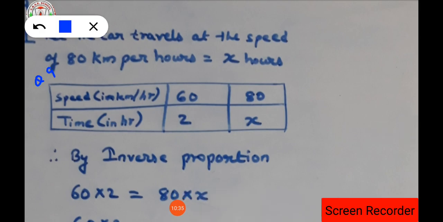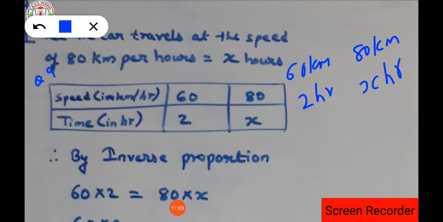This is question number 9. It is said in the question that if 60 kilometers is travelled by a car in 2 hours, then in the same way, if the car travels 80 kilometers on the road, how many hours will it take? That means if 60 kilometers is travelled by the car in 2 hours, then how many hours will there be for 80 kilometers?